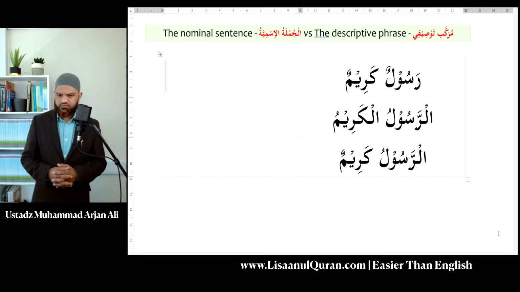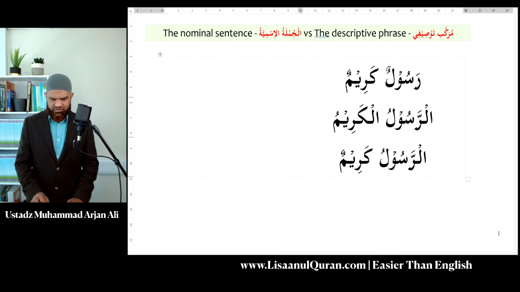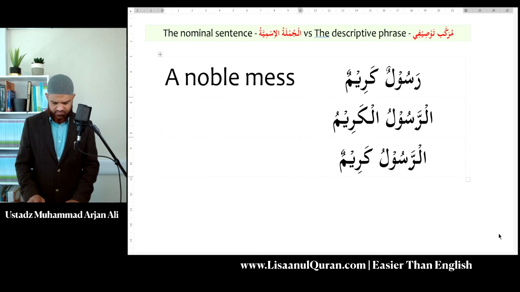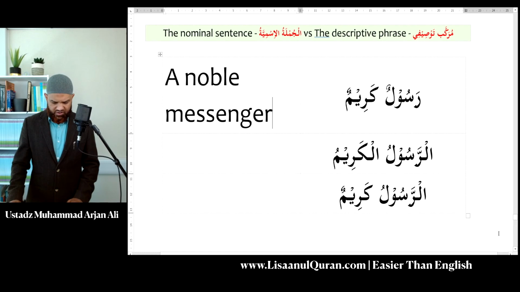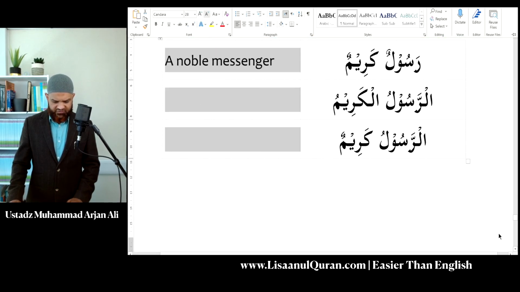Now, if you were able to follow what I went through with you, inshallah, translating this should not be any difficulty for you. Rasulun Karimun, I will translate as, again, Rasul, messenger, which needs to come at the end. Karim will translate as noble. So I will translate this as a noble messenger. A noble messenger. I hope, inshallah ta'ala, you can see that. That is relatively easy for you to translate.